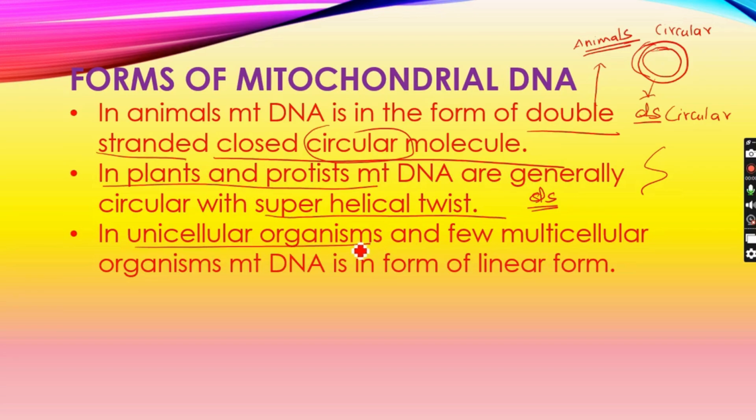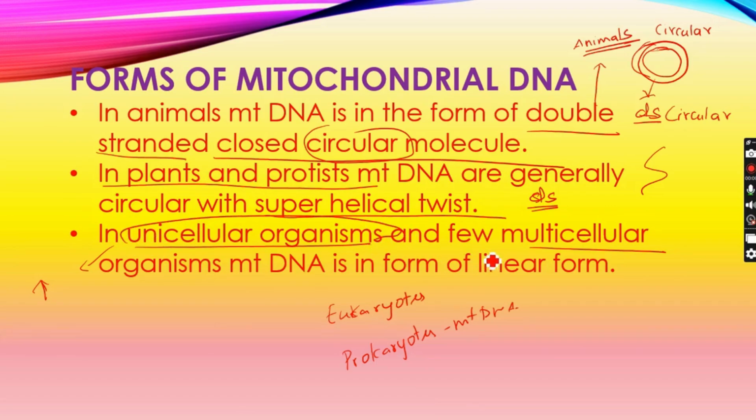In unicellular organisms, that is lesser than the protists and plants, it is going to be a larger amount than in a multicellular organism. As we said before, eukaryotes are going to have a lesser portion of mitochondrial DNA, but prokaryotes or others are going to have a larger portion of mitochondrial DNA. And in unicellular organisms and some of the multicellular organisms, it is also going to have a linear form.